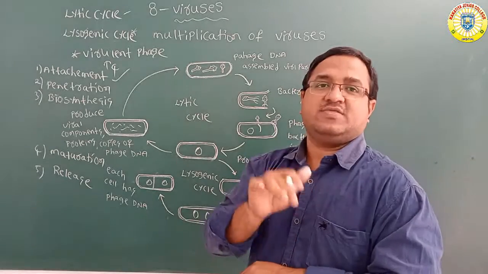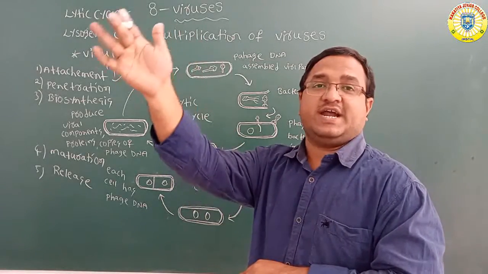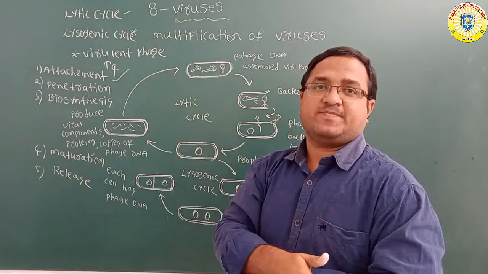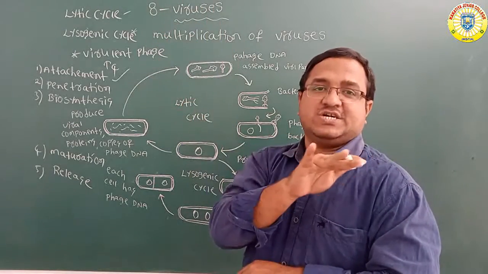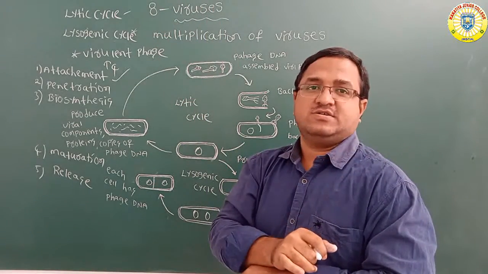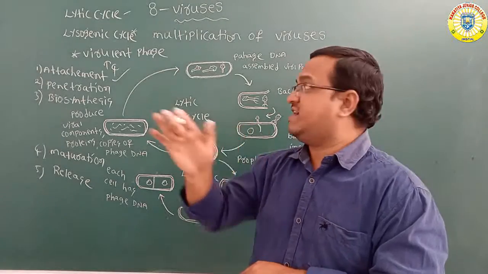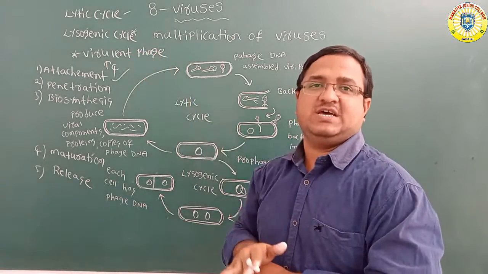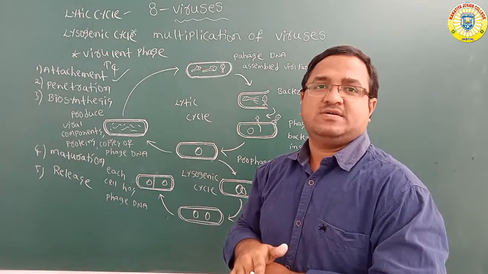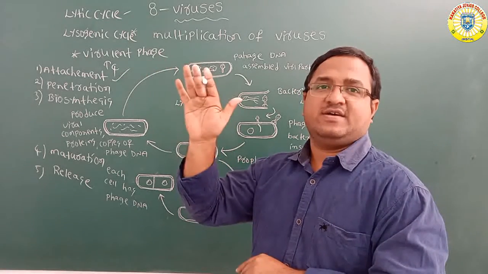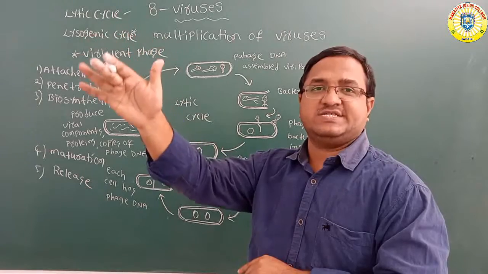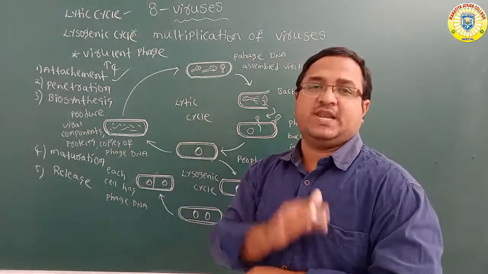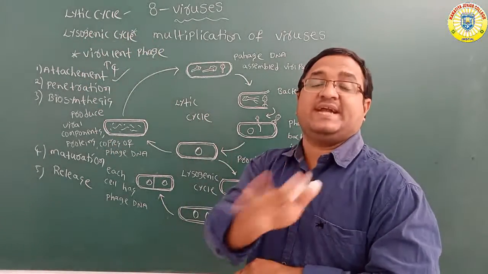Okay. So after the attachment of the bacteriophage onto the host cell, the phage DNA finally enters into the host cell. So that is ultimate penetration.